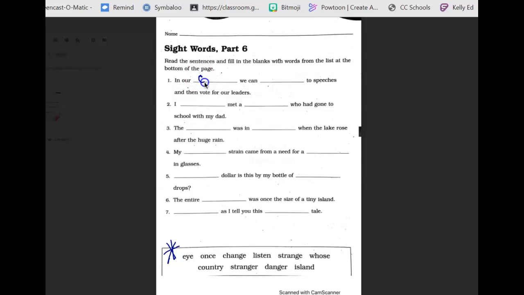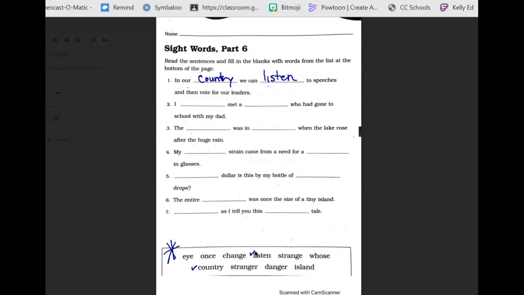The first one's going to be in our country. We can listen to speeches and then vote for our leaders. So I'm going to check off country and I'm going to check off listen. Don't scratch out the words because we may use some again.